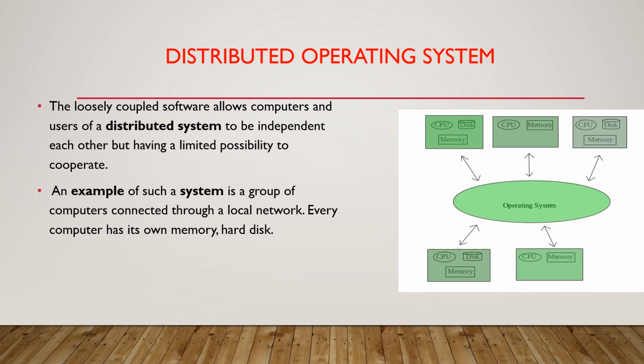Distributed operating system. Distributed operating systems are the OS for a network of autonomous computers connected by a communication network and follow the message passing mechanism. In this system, processors cannot share memory or clock. Each processor has its own local memory. The processors communicate with one another through various communication lines such as a high-speed bus.